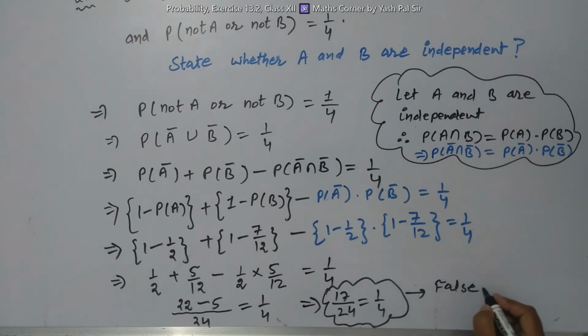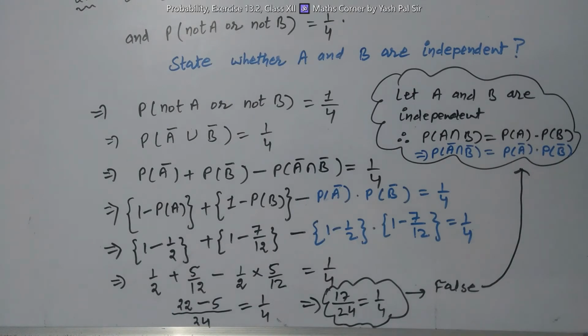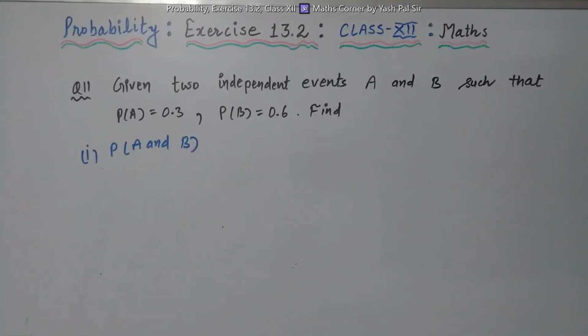Why is this false? This happened because we supposed that A and B are independent. That is a contradiction. We supposed wrongly. So what we should say here, A and B are not independent. They are not independent events, right? Next question, question number 11, very easy question.